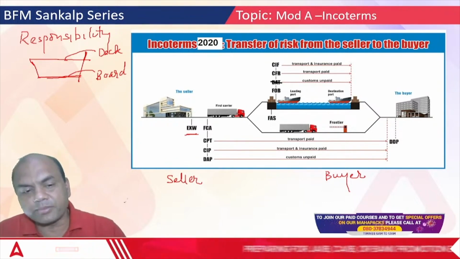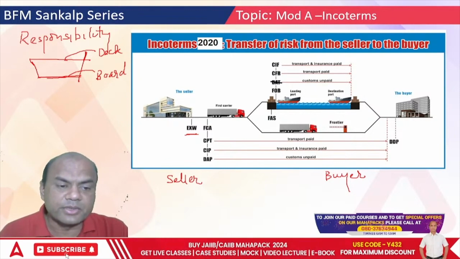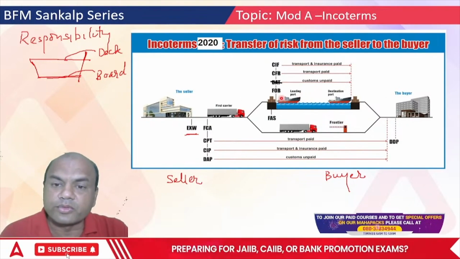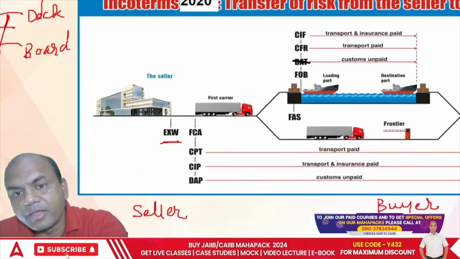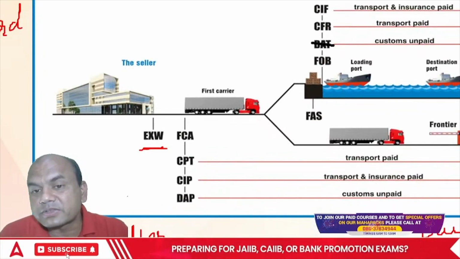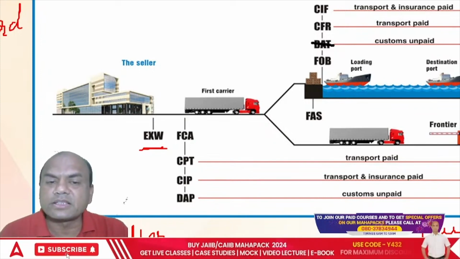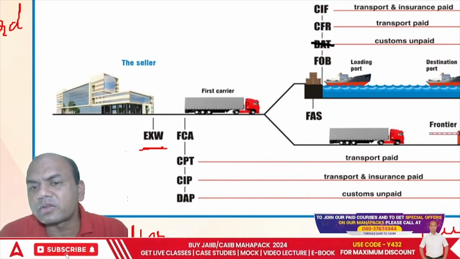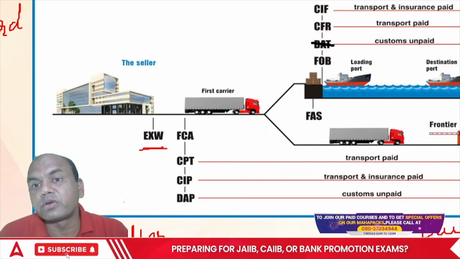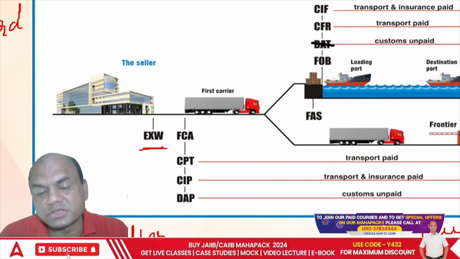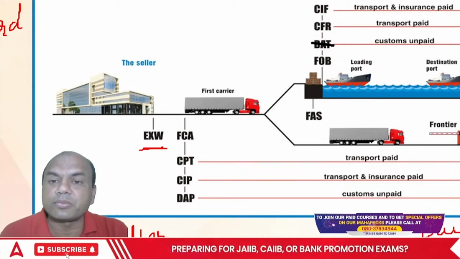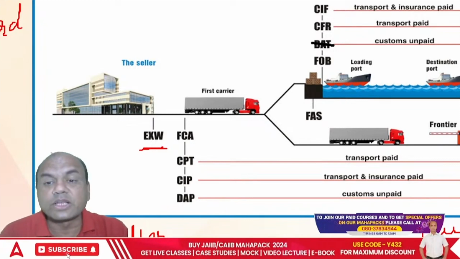Okay, so now what happens? Suppose tomorrow this buyer says FOB. You have understood? See here, on board. So this is known as FOB, free on board. So the responsibility of the seller is to load it on the board. Now there is one more incoterm attached to this. If the seller says, no, I won't load it on the ship, I'll just put it beside the ship, wherever you have that place of keeping the goods on that port, there I'll put these goods. So that is known as FAS.